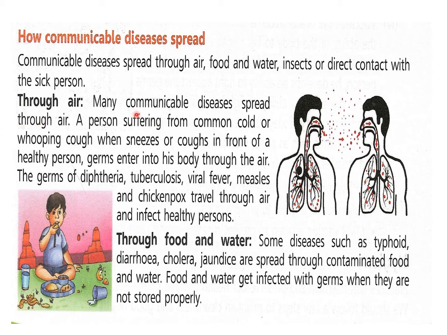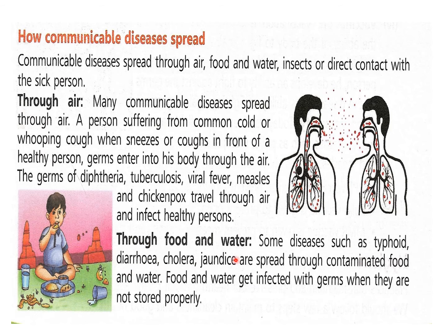Through air, many communicable diseases spread. A person suffering from common cold or whooping cough, when he sneezes or coughs in front of a healthy person, germs enter into his body through the air. That is why it is important to cover your mouth with a hanky whenever you sneeze or cough. The germs of diphtheria, tuberculosis, viral fever, measles, and chickenpox travel through air and infect healthy persons. So it is very important to cover your mouth and also to cover your nose.